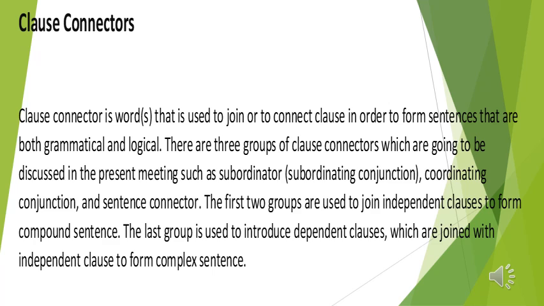The first two groups are used to join independent clauses to form a compound sentence. The last group is used to introduce dependent clauses which are joined with independent clause to form complex sentence.